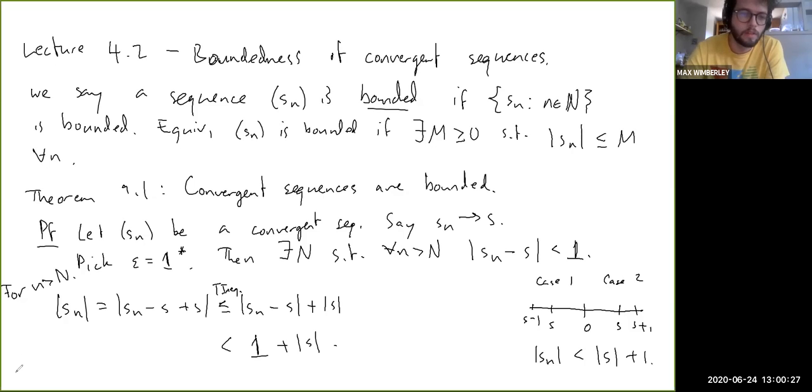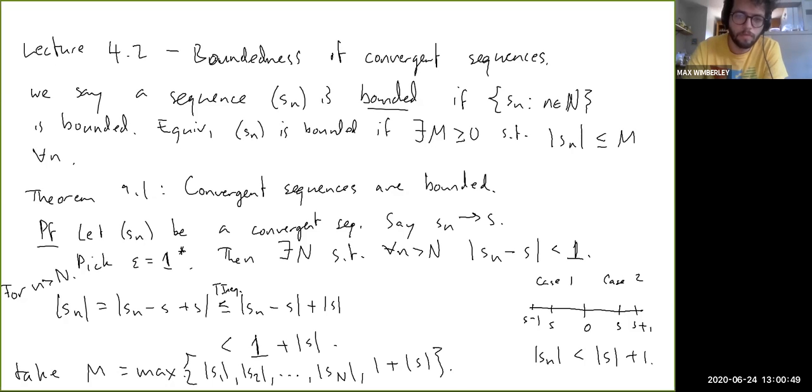So basically take M to be the maximum of S1, S2, and so on up to SN, so that deals with the first N terms, and then 1 plus the absolute value of S. So then M is a bound in this sense: all of the absolute values of Sn for every value of n are less than or equal to M.